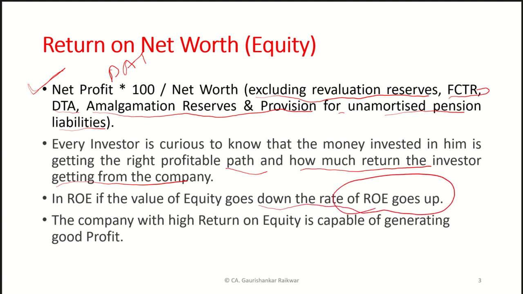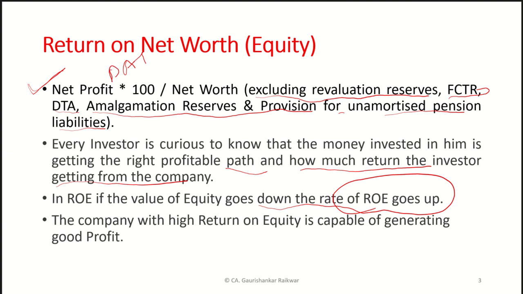Suppose, for example, there is a 100 crore net worth, and the bank is earning 5 crore of net profit. It means it is earning 5% ROE or return on net worth. However, if we bring down the net worth to around 90, then definitely your ROE will go up.